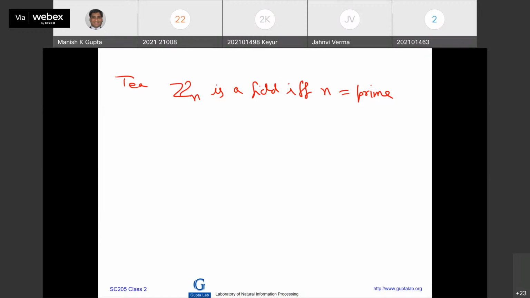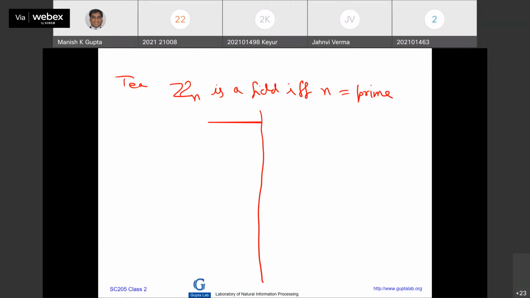So let us enjoy. So now I will try to construct a field with 4 elements. And in order to do that, I will first ask you this question. How did we construct the complex numbers from the reals? The field of complex numbers we constructed from the field of real numbers, right?